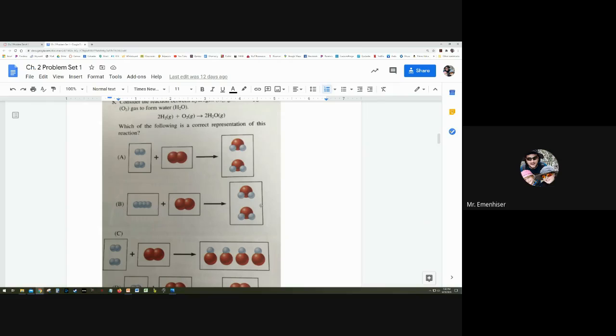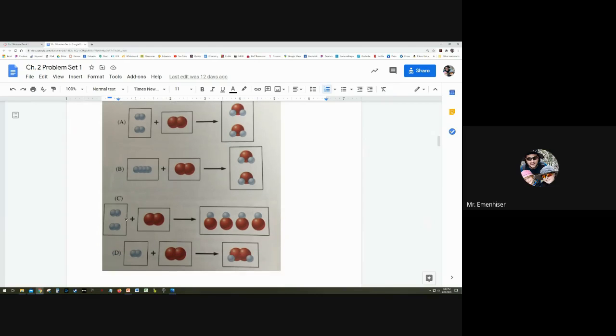This one is not good because this is not H2. This is H4, right? You want 2 molecules of H2. So that one's not good. This one, you don't have water. This is hydrogen and oxygen. That's HO. You don't have water.